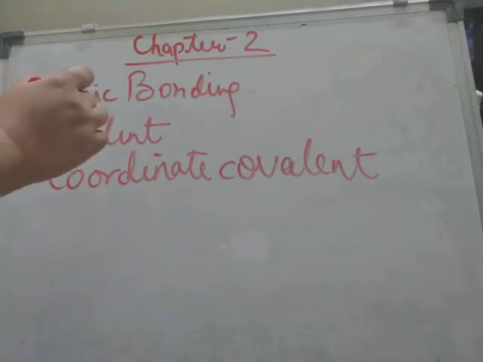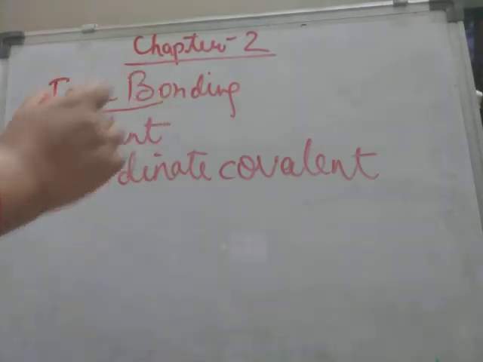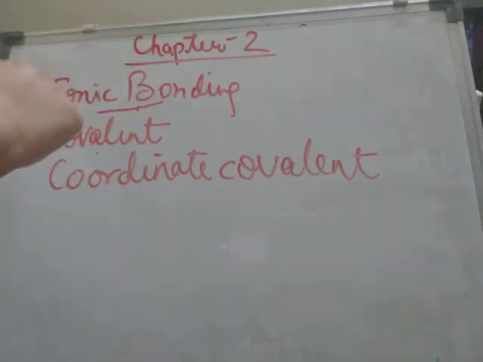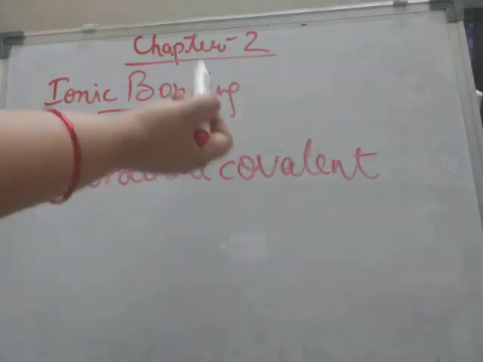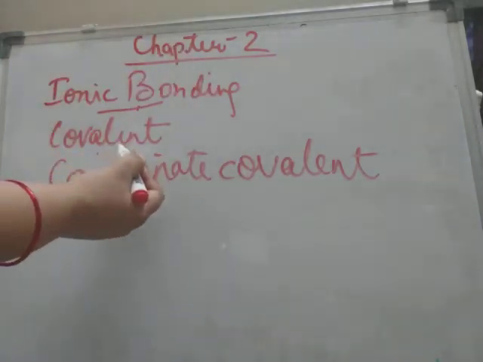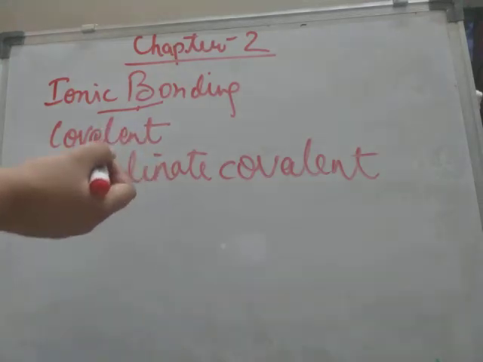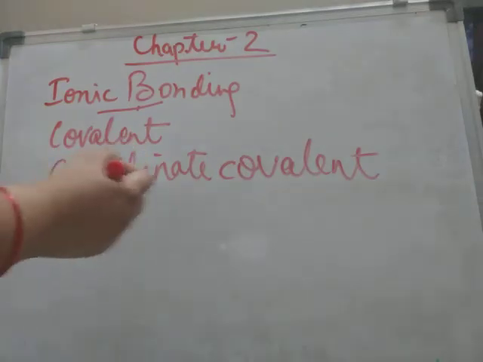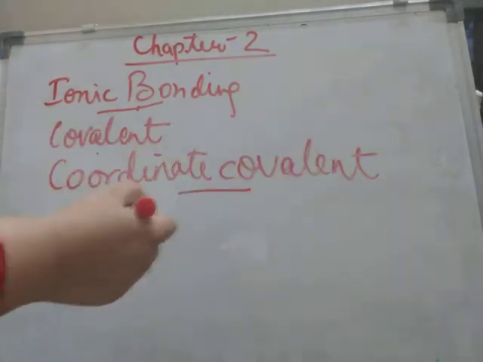The first one is ionic bonding, where the bond is formed between a metal atom and a non-metal atom. In covalent bonding, the bond is formed between two non-metal atoms, and this I'll explain later.